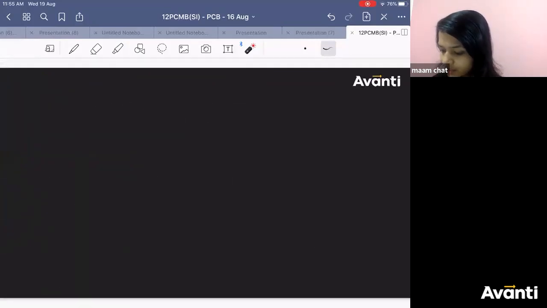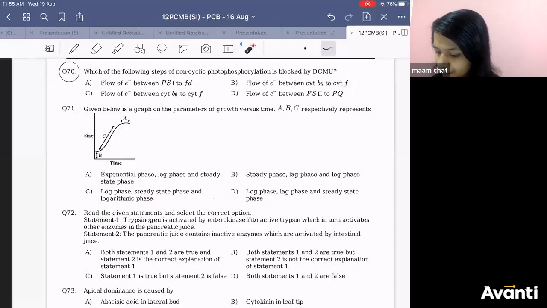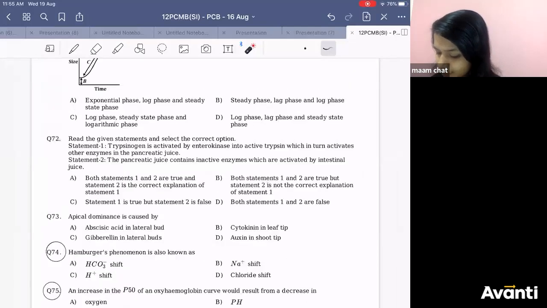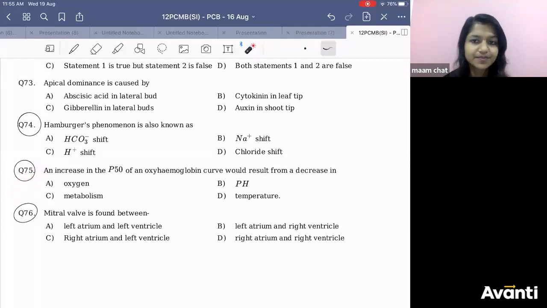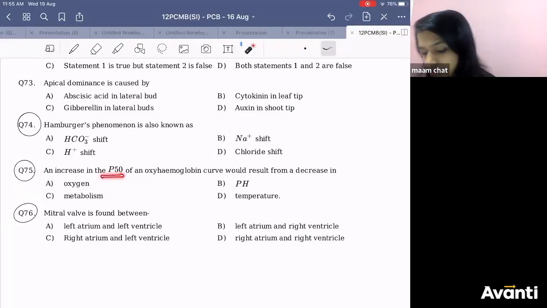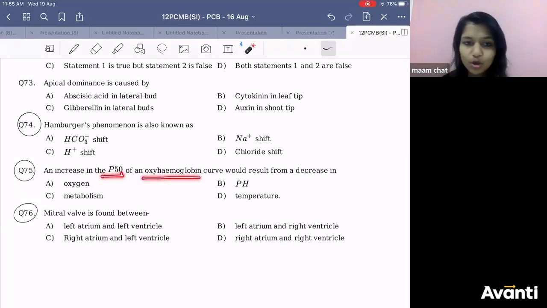Where did the other questions go? Question number 75. Do question number 75. An increase in P50 of an oxyhemoglobin curve would result from a decrease in.